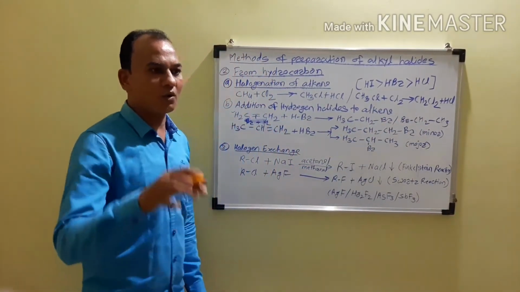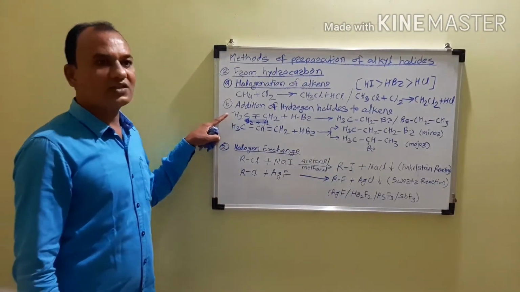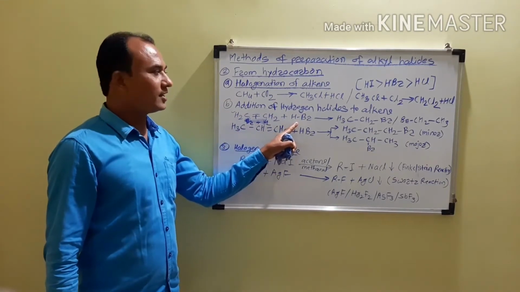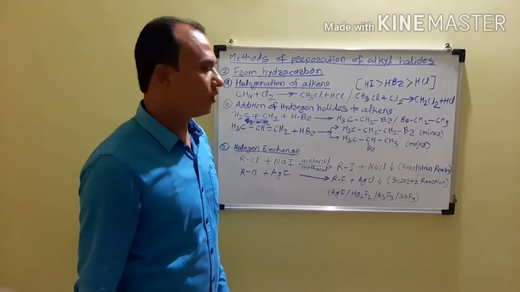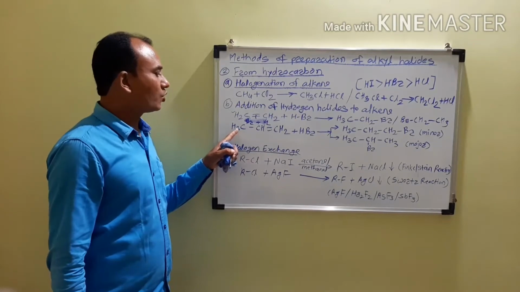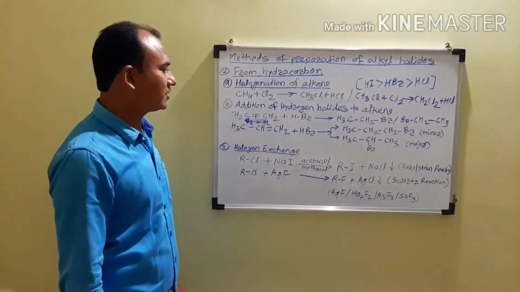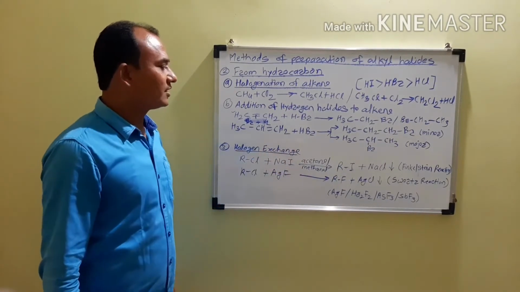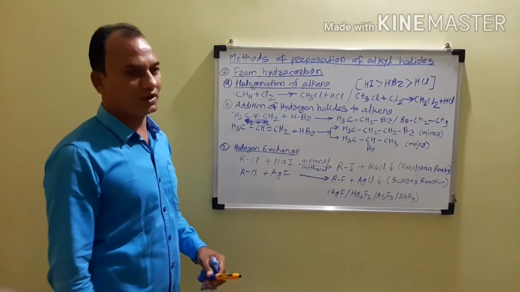So when we are using symmetrical alkenes with halo acids or hydrogen halides, the product obtained will be the same. Now next we have to consider the addition of hydrogen halides to unsymmetrical alkenes. When this HBr is added across unsymmetrical alkenes, there will be formation of two different products.